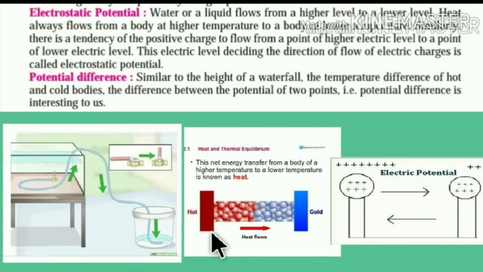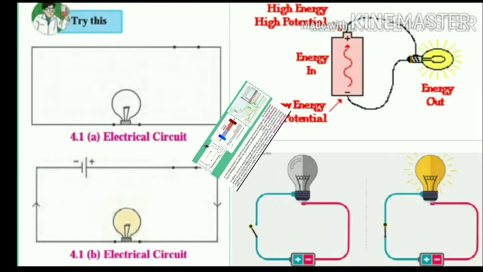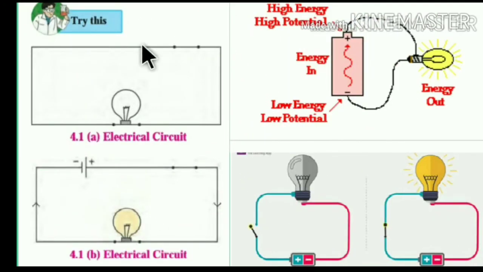Here this is one point and this is a second point, and there is a difference between them. So here too is the difference between the positive charges at the first point and the second point. Hence the potential difference is the difference between the potentials of the two points.